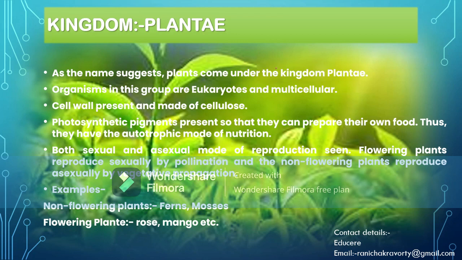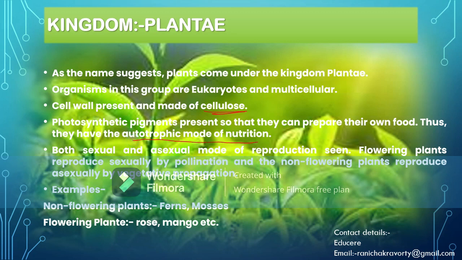In this, they differ from the kingdom Monera, in that their cell wall is made up of cellulose. A particular photosynthetic pigment known as chlorophyll is present in most of the plants, and so their mode of nutrition is autotrophic.